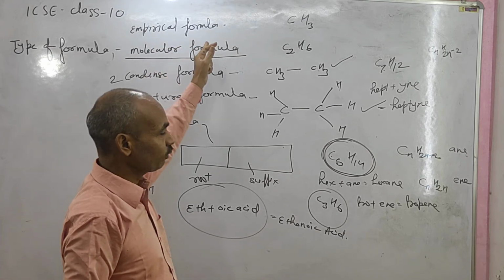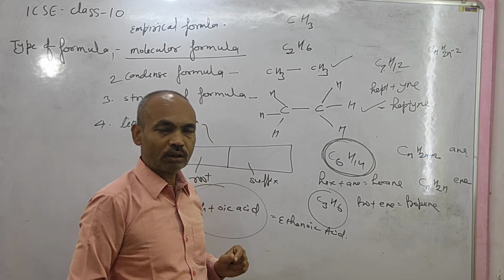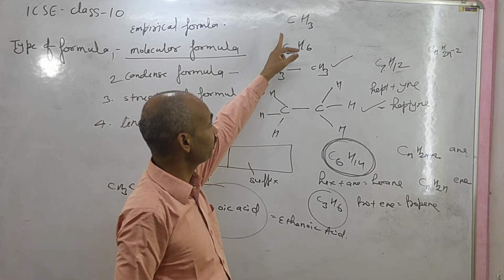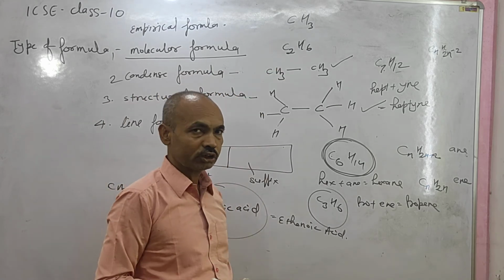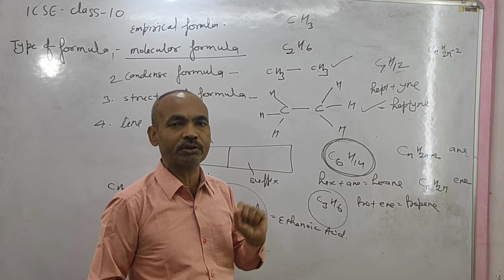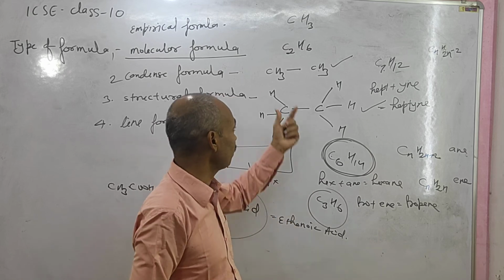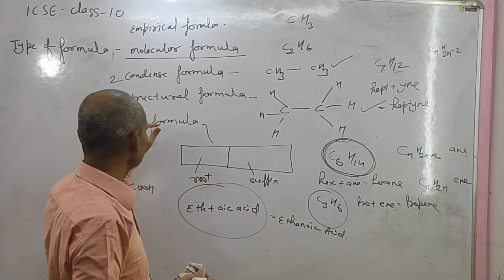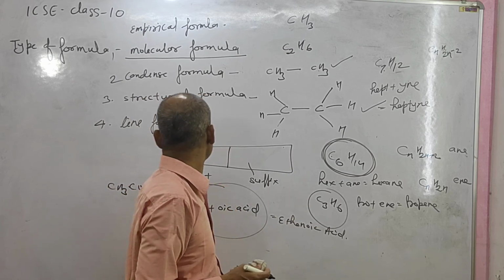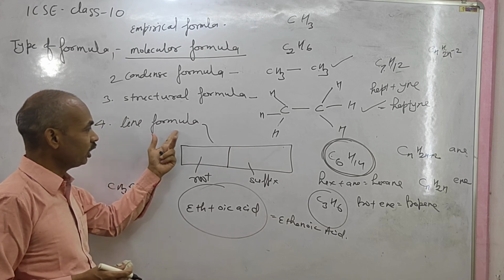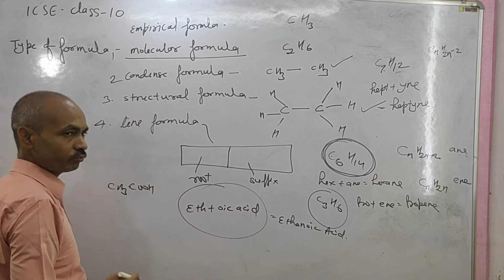The empirical formula gives us only the name of the elements and the ratio of atoms present, while the molecular formula gives the name of the elements and the real number of atoms present, while the condensed formula gives the lump sum structure of the organic compound, while the structural formula gives us a clear view of the structure. And in higher classes, the line formula is also used, which is not in ICSE class 10.